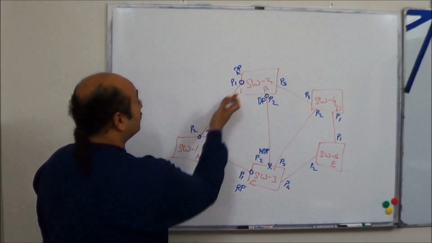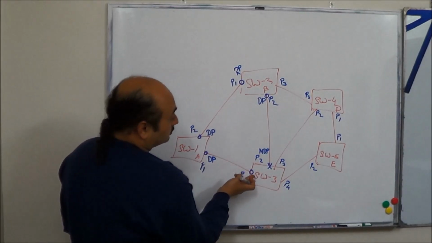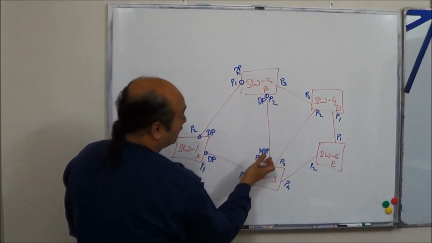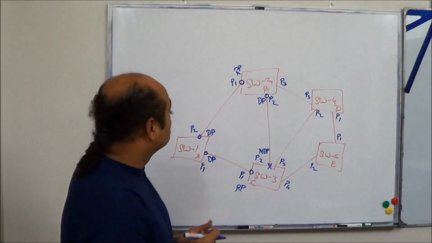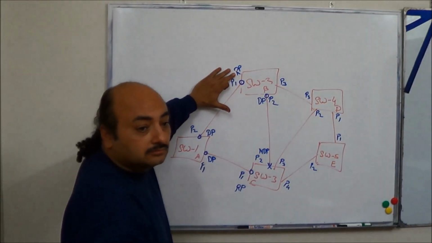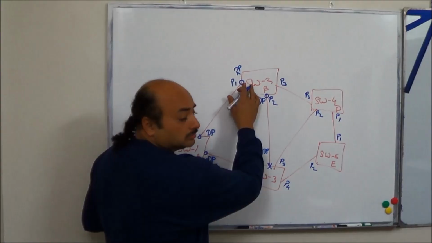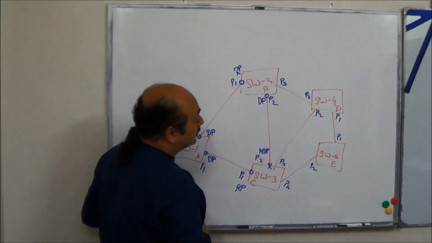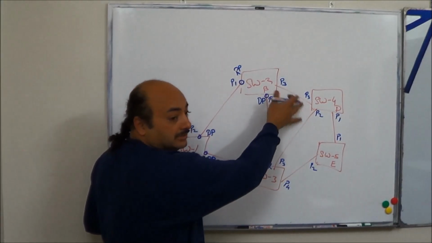So going here 0, going here 10. Going here 0, going here 10. Going here 0, going here 10, going here 20. Another point: BPDUs are always received on RPs. Please don't come back to that. Forget about it. So going here 0, 10, 0, 10, 0, 10, 20. These two are 10.